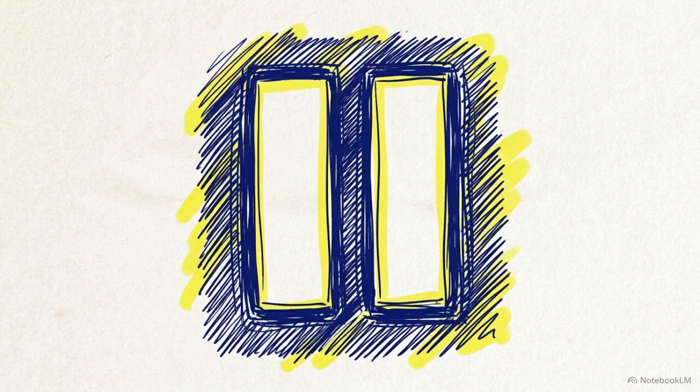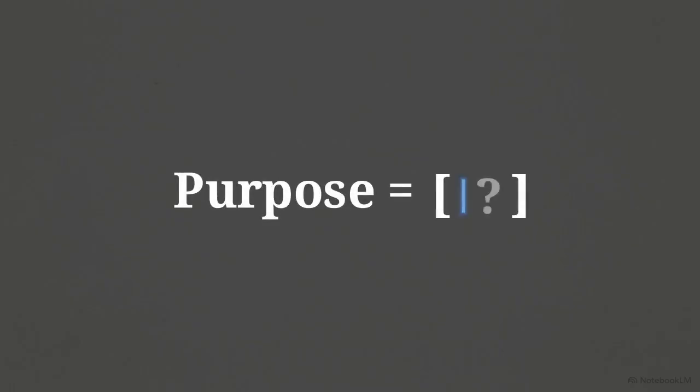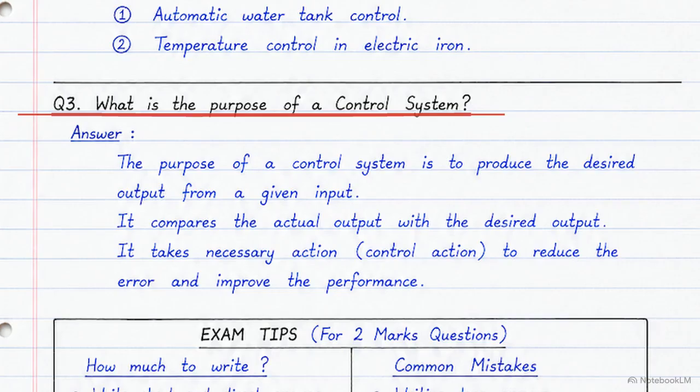Before we move to the next question, pause the video. Based on the definition we just covered, try to identify one technical keyword that must appear when explaining the purpose of a system. Looking at question 3, what is the purpose of a control system?